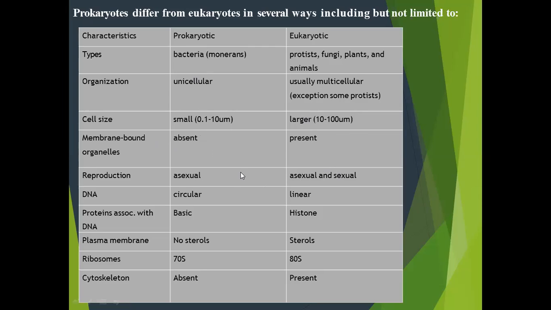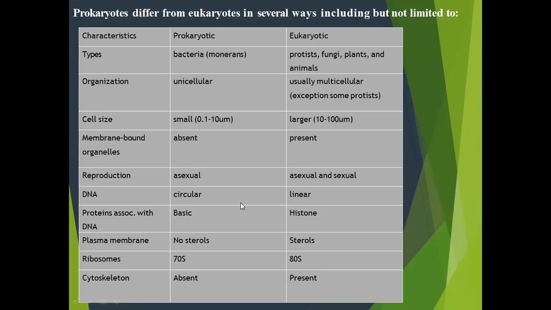Mode of reproduction in prokaryotic cell. In prokaryotic cell, they are asexual mode of reproduction, means they reproduce by conjugation and budding method. In eukaryotic cell, the mode of reproduction is asexual as well as sexual reproduction. In prokaryotic cell, circular DNA are present. In eukaryotic cell, linear DNA are present.